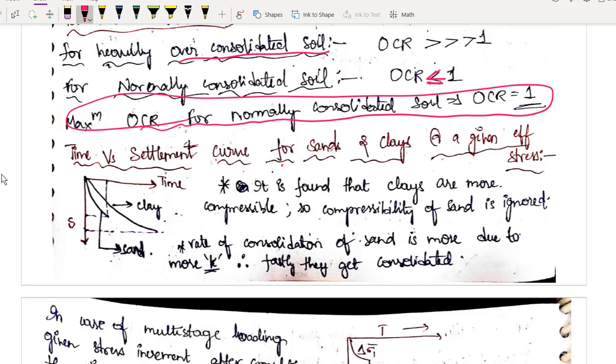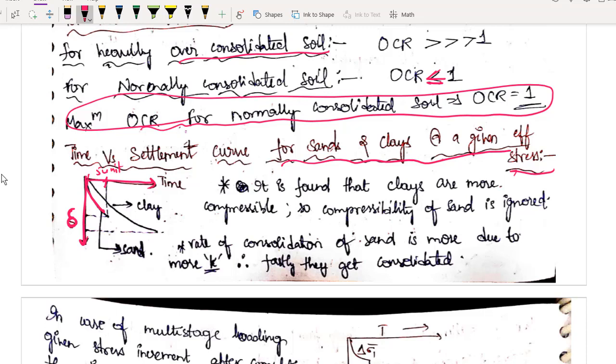Time versus settlement curve for sand and clay at a given effective stress. I just taught you about dense sand above. Let us study that again. Let us draw our settlement. You know this, right? This is settlement with respect to time. How will it be? When you are adding some load on the soil, what will happen? It will show immediate settlement in less time. Let us say this time is 5 units. I am not saying what it is, but 5 units.